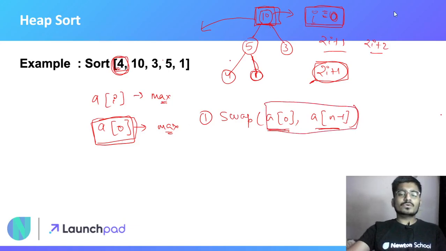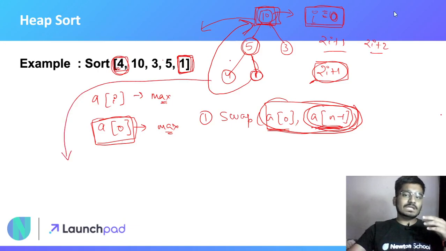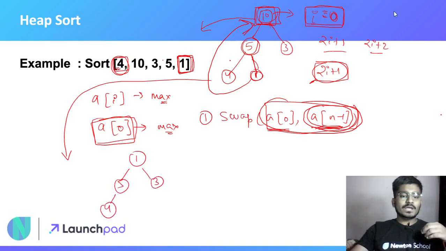So again we have to do some process. The element we had at the last index, that was 1, we will make the root node. Like we have swapped these two elements, now the element that was at the n minus 1th index will be our root node. After this process, our heap will become something like this: 1, 5, 3, 4. And 10 is extracted and 1 is at this position.